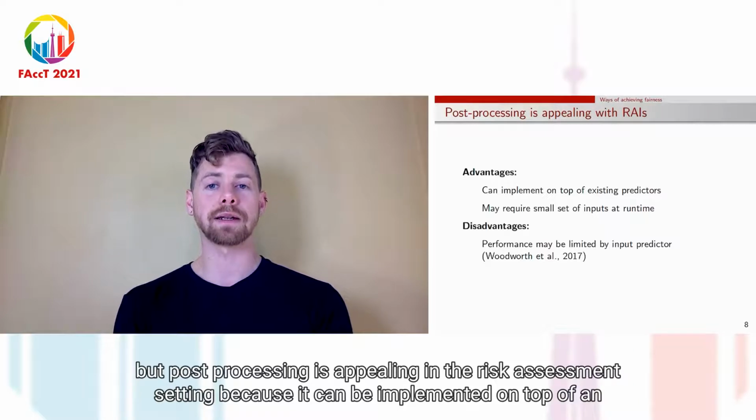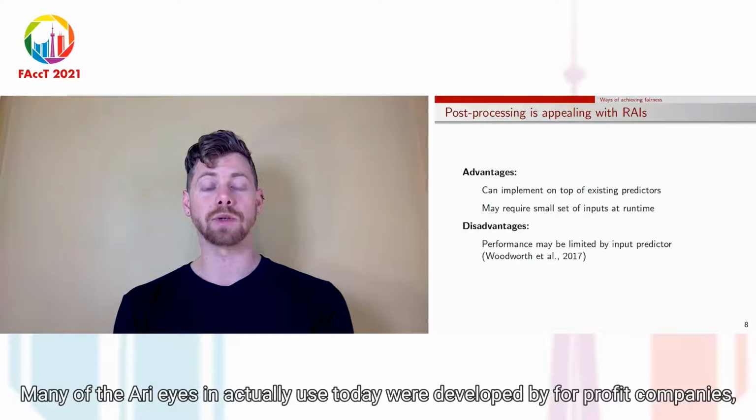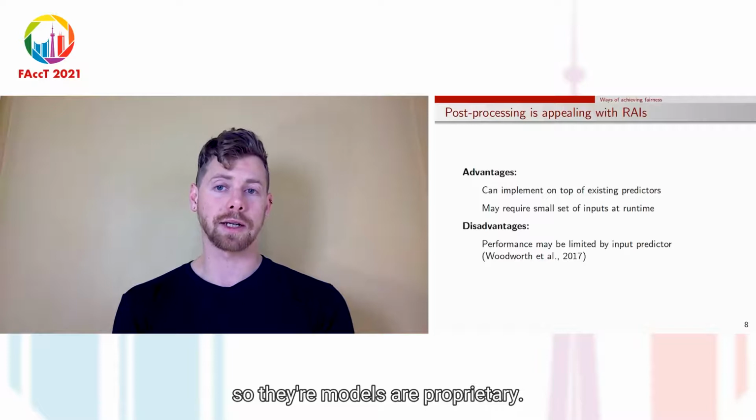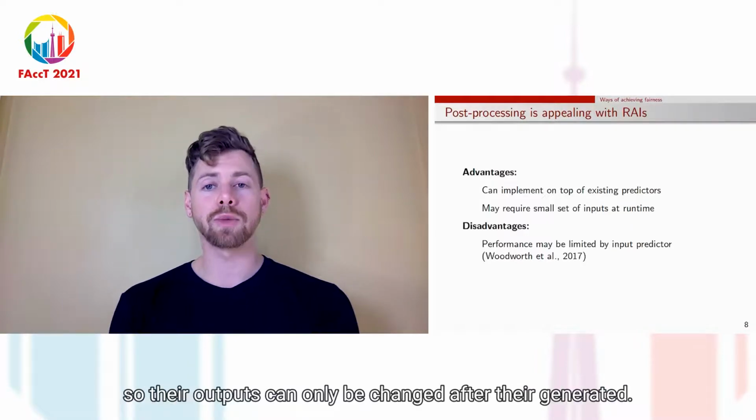because it can be implemented on top of an existing predictor. Many of the RAIs in actual use today were developed by for-profit companies, so their models are proprietary. That means researchers have no access to the internals, so their outputs can only be changed after they're generated.